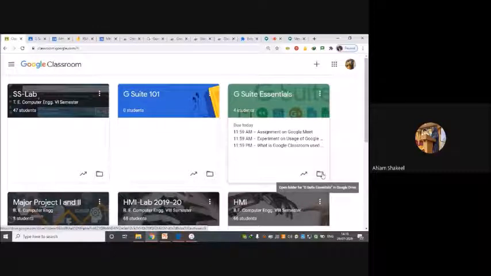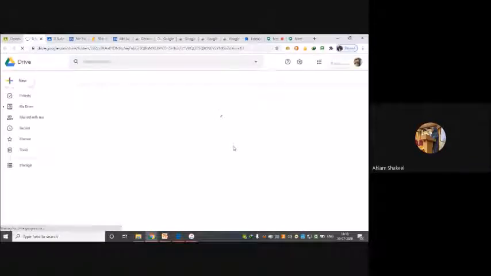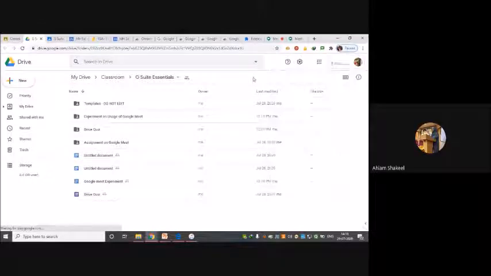When I click on this, it will open the Google Drive where this particular folder is created. Whichever ID I'm using, now I'm using my MHSS ID, it will store all the information in my MHSS ID storage. And why I'm using this: in the morning session we already saw that if you have a G Suite account, you have the advantage of unlimited storage.